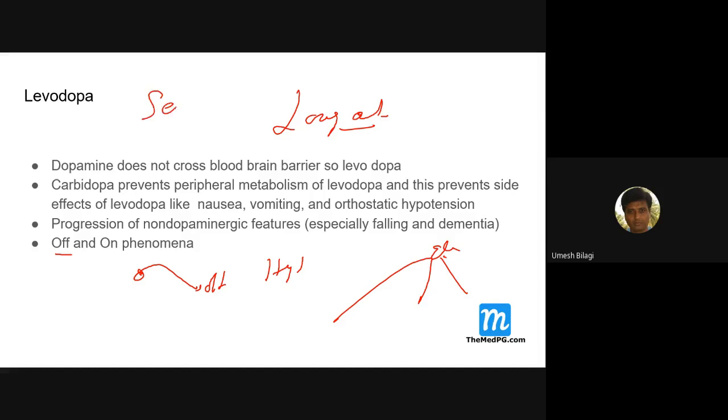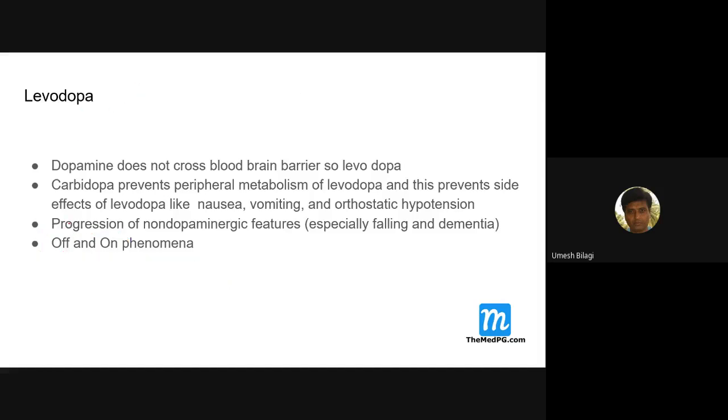As the severity of the disease increases, these features of on and off phenomena in a patient of Parkinsonism can come up. Along with that, these non-dopaminergic features will also become troublesome for the patient. In fact, the progression of non-dopaminergic features is a major cause of morbidity in these cases. Somehow we can manage the on and off phenomena with a drug, but these non-dopaminergic features will become a major issue in treating these patients.